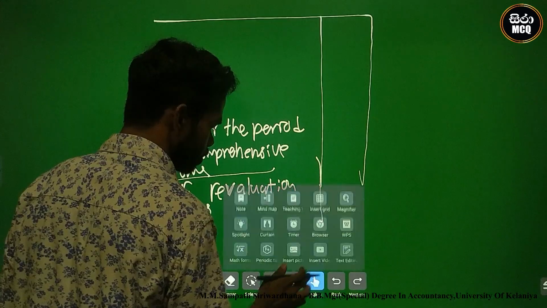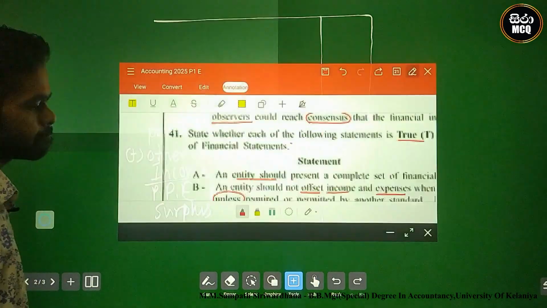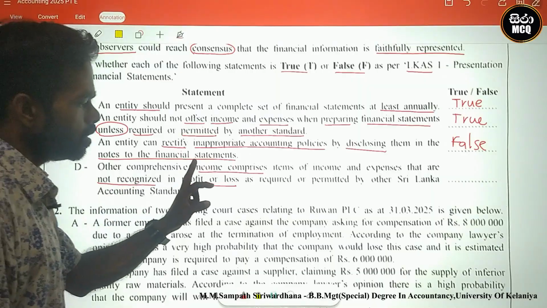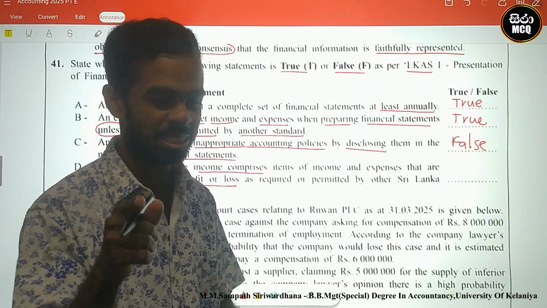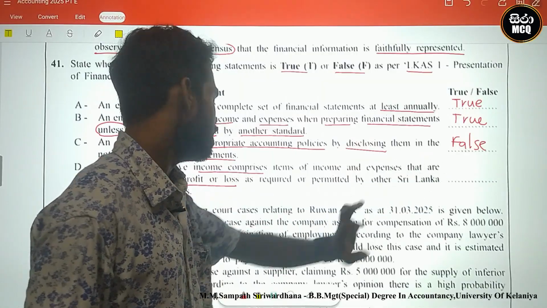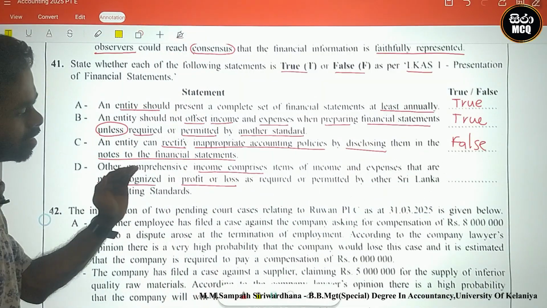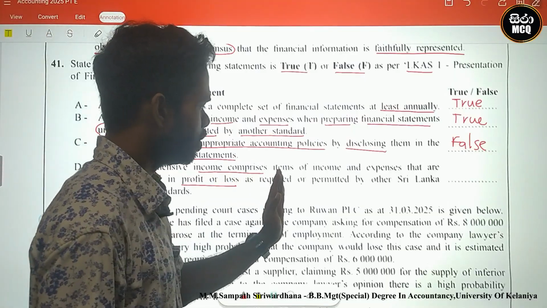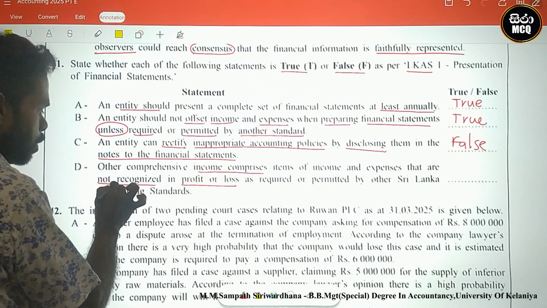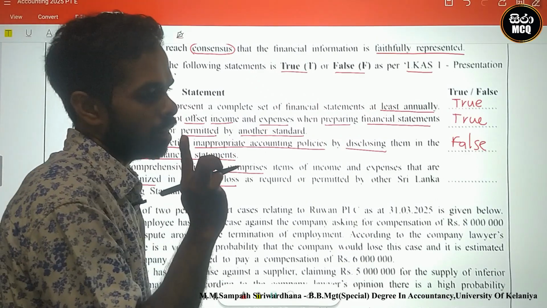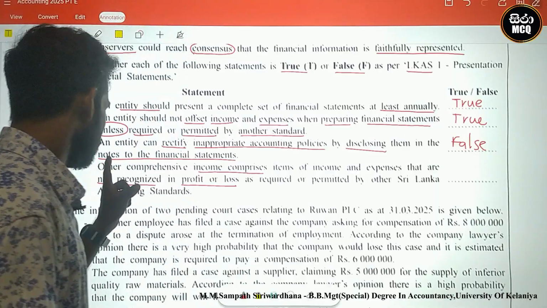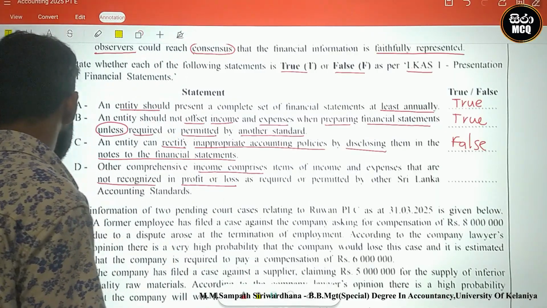At that time, they said that other comprehensive income comprises revaluation surplus, items of income and expenses that are not recognized in the profit or loss as required or permitted by the other Sri Lanka accounting standards. Revaluation surplus in other comprehensive income is not recognized in profit or loss.